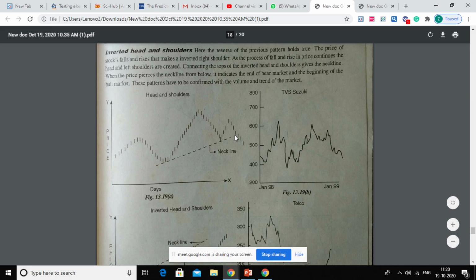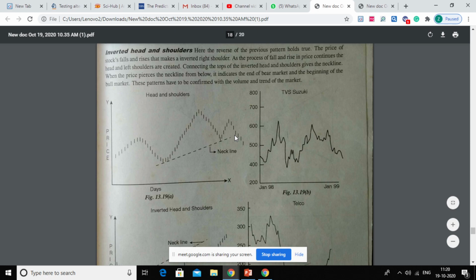Okay, so if you plot a neckline over here, right? If this is your neckline, it is going below the neckline, so it is implying that there has to be a bearish trend. Now this is another one. This is left shoulder, this is head, this is right shoulder. If you plot a neckline over here, after that you can see it is going above your neckline. So if it is increasing, it is implying a bullish trend.